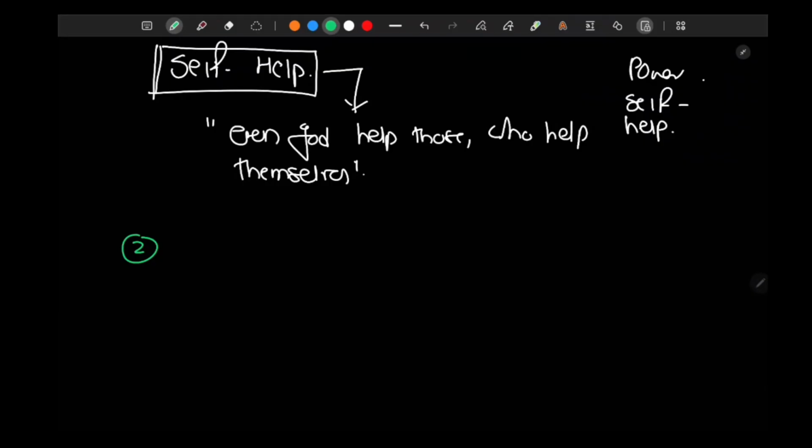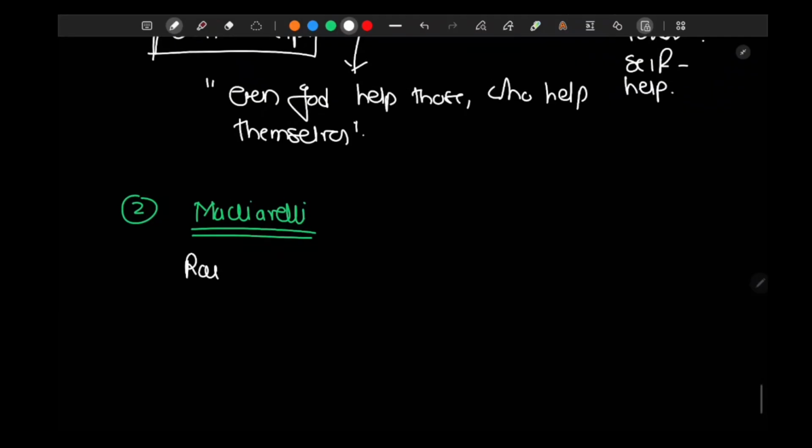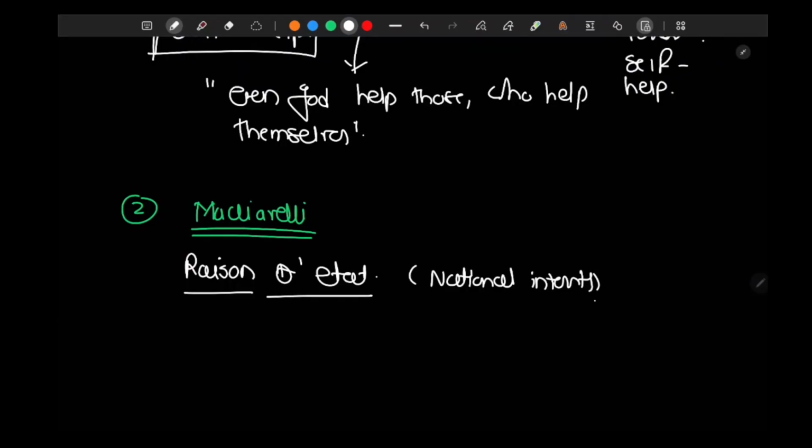The second influence on Hans Morgenthau is Machiavelli. Machiavelli has given one principle, raison d'etat, the reason of state. National raison d'etat is like national interest. Machiavelli gave his view on state politics in his book, of course, The Prince.